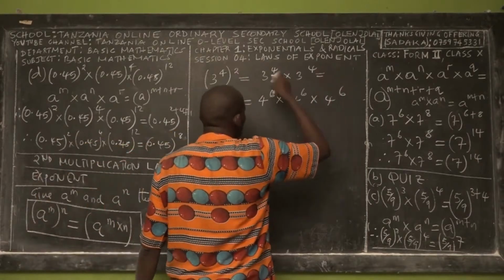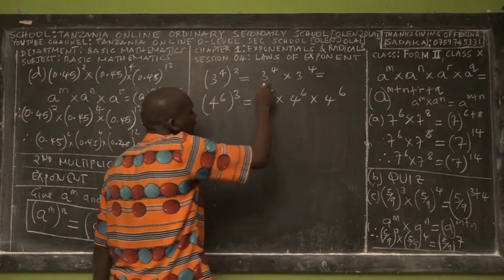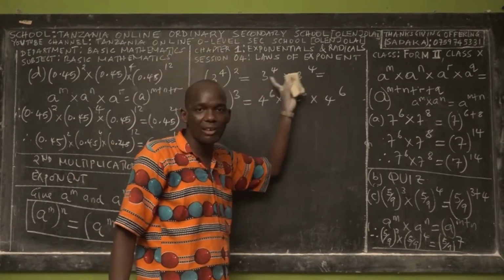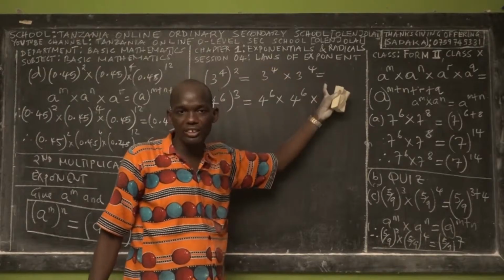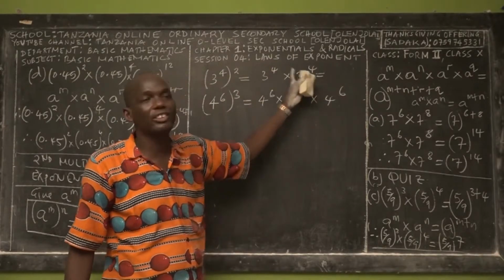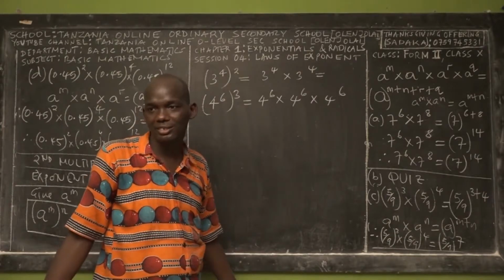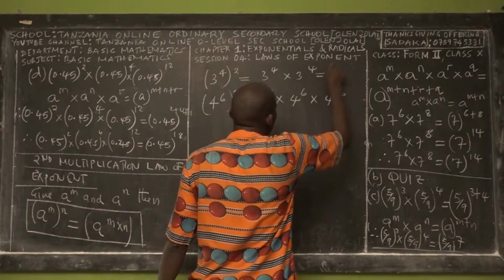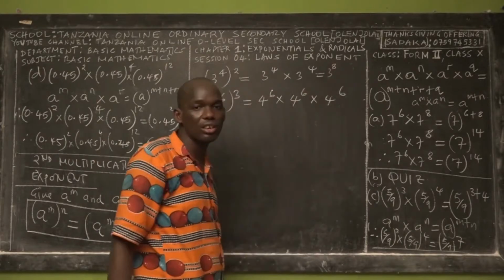is equal to what? Because 3 power 4, for example, if you're applying the multiplication law, the same base, what you have to do is add the exponents. So it will be 3 power 8. Are you together? So you see that this is 3 power 8 if you're using the multiplication law.